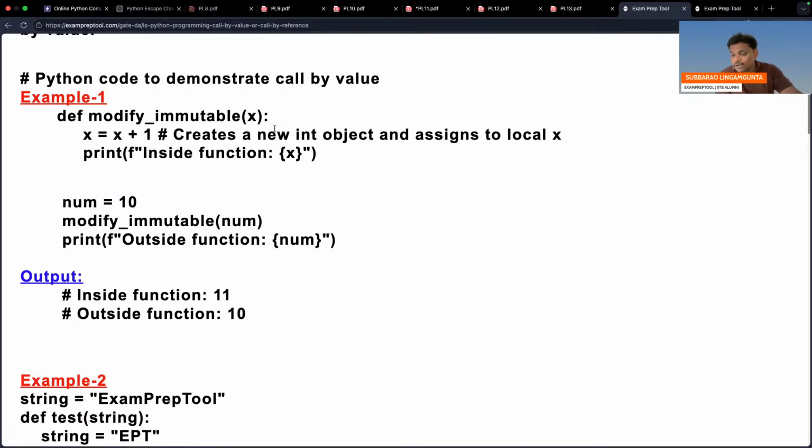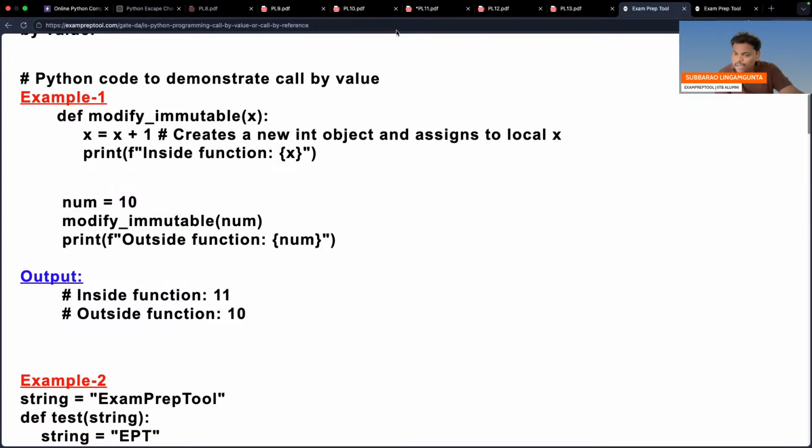Whatever you do in this function, these effects will not show in the other function. So immutable looks like a call by value. Try to remember: for immutable, if you don't change anything, it looks like a call by reference. But remember, mutable or immutable will decide. If it is immutable, it looks like a call by value, because whatever changes you do here don't affect here.